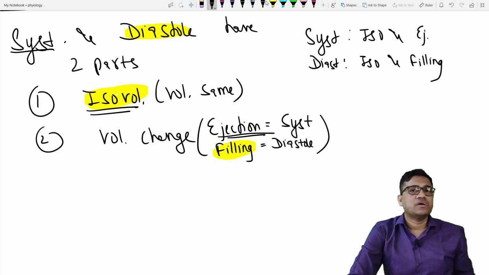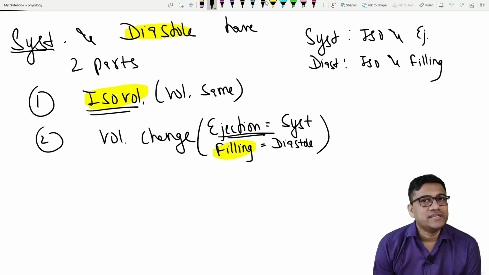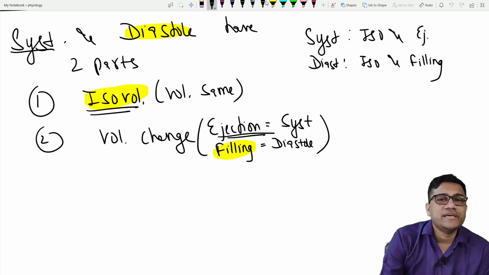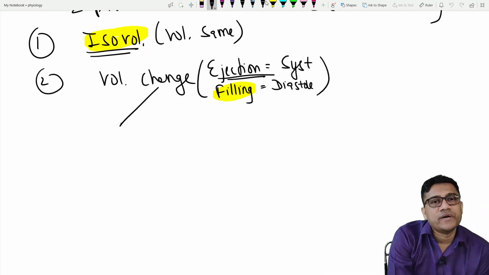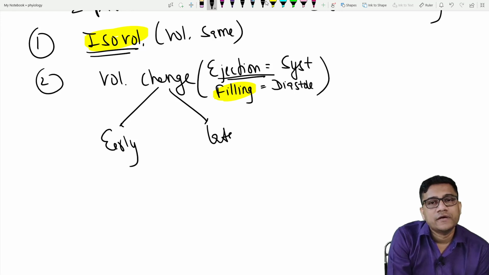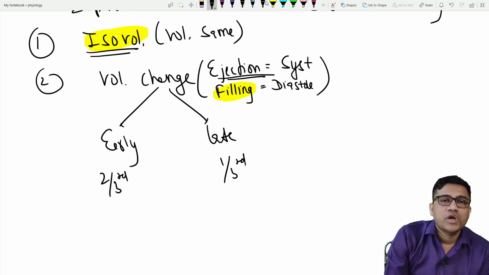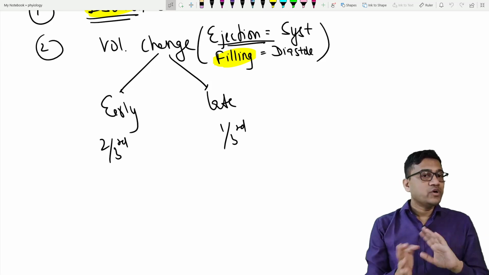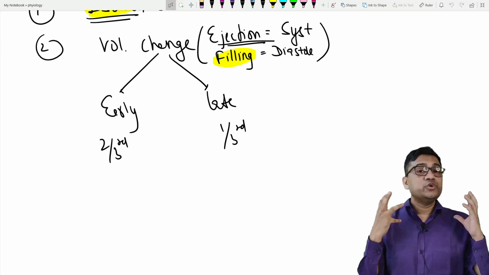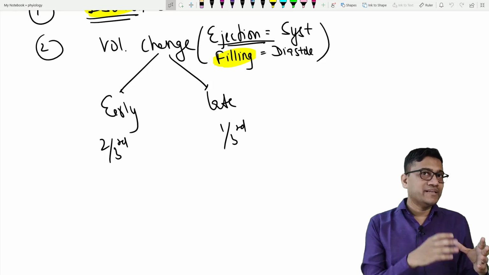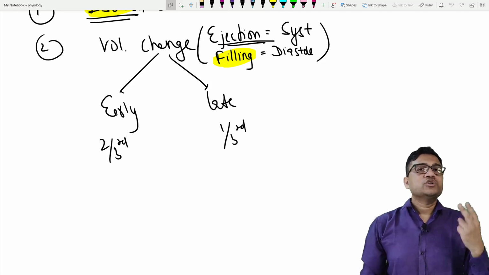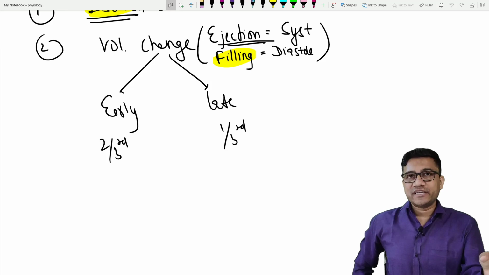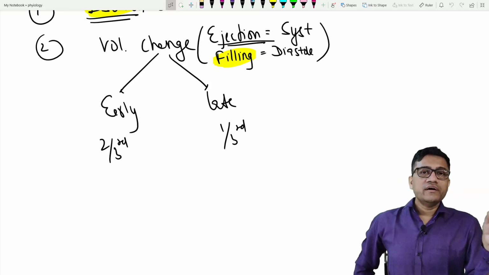Now comes the question. What happens in ejection and filling? It has two parts. What are the two parts? Early and late. Early is 2/3, late is 1/3. So does ejection occur in two equal parts of 50? No, it occurs as 2/3 and 1/3. You eject 2/3 of the blood in the first part, that is early, and 1/3 in the remaining. So early ejection, late ejection: 2/3, 1/3.